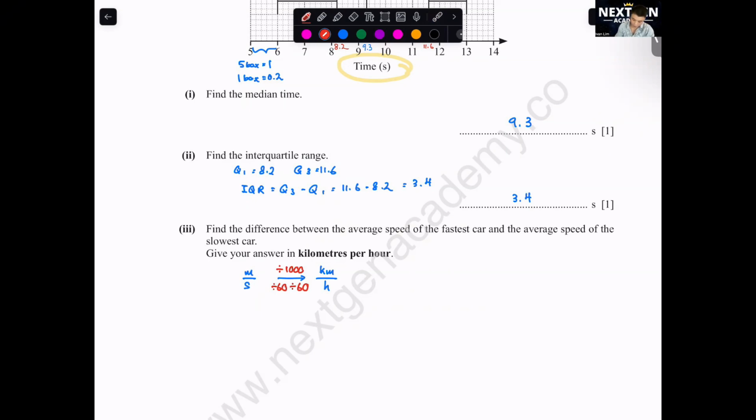You join it all together. You can write it as divide 1000 over 3600. You want to simplify this or not, doesn't matter. But anyway, the fastest one, which is your smallest amount of time, because for speed we need to know one more thing. Speed is distance over time. So the distance is constant, 195. The shortest time is 6. Then I will divide. Actually we do top and bottom.